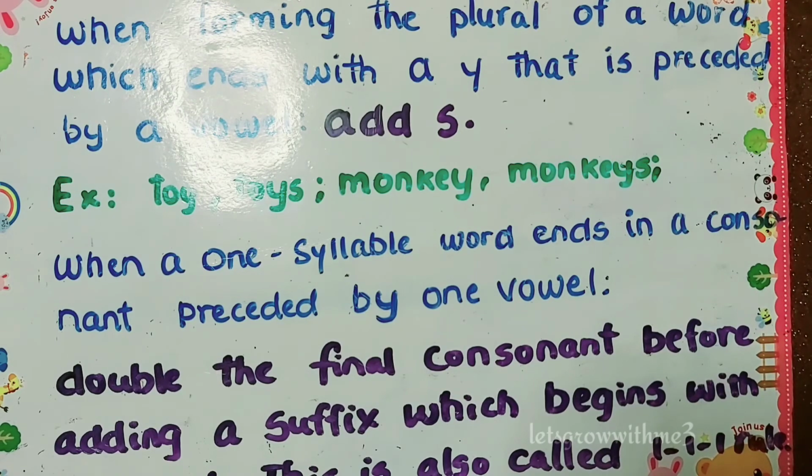Let's see examples. Toy. Here Y is ending and Y is preceded by a vowel. So for the plural, we just add S: toys. Monkey, monkeys.